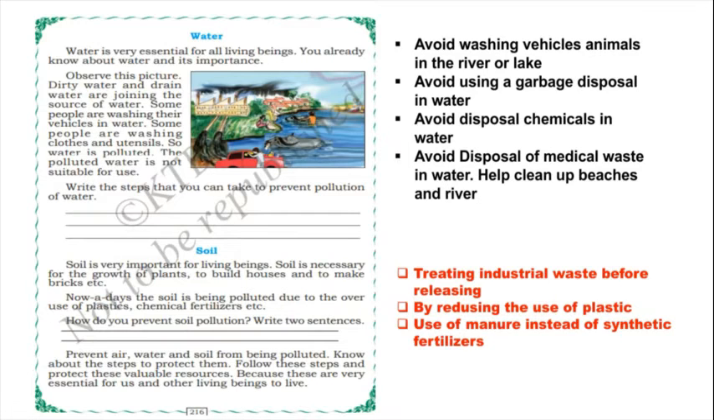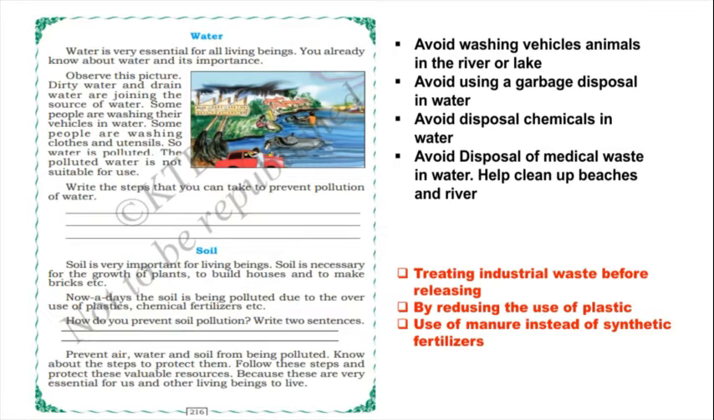Yes. So by reducing the use of plastic, and using manure instead of synthetic fertilizer, we can prepare our own manure to grow the crops, isn't it? So instead of synthetic fertilizer, we can use manure, then we can prevent soil pollution. So these are some points, children.